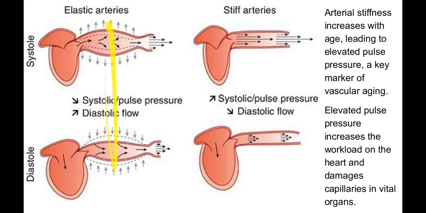You see the difference between elastic arteries and stiff arteries. In elastic arteries, the aorta stretches and accumulates energy produced by the heart, and then it uses this accumulated energy to push blood during the diastolic stage. But in stiff arteries, the heart is overloaded, and the pressure variations are very high.